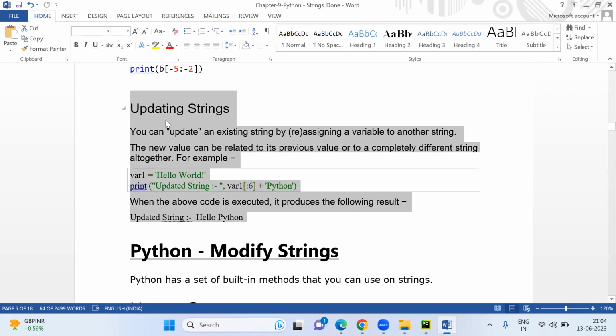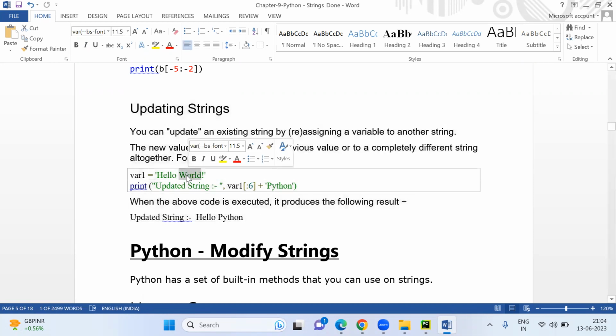Okay, guys. If you want to update a string, you can update an existing string by reassigning a variable to another string. Like I want to change world to Python. Like this we can use it. We can just print and then it will be changed.